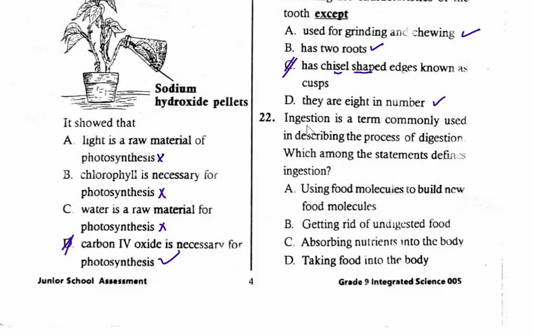22. Ingestion is a term commonly used in describing the process of digestion. Which among the statements defines ingestion? A. Using food molecules to build new food molecules. B. Getting rid of undigested food. C. Absorbing nutrients into the body. Then D. Taking food into the body. To start with, ingestion means in, so into the body. And therefore, using food molecules to build new food molecules, that is not true. Getting rid of undigested food, that is egestion, not ingestion.